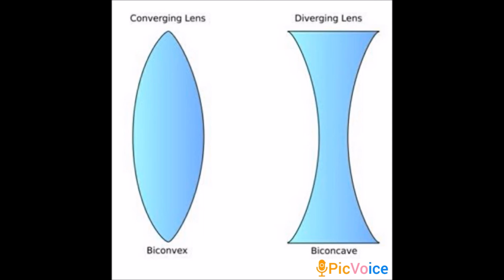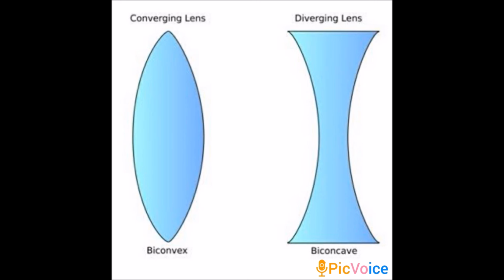When a collection of light rays passes through the convex lens, it is converged to a point. Converging means a beam of light rays joining at one certain point. So a convex lens is also called a converging lens.